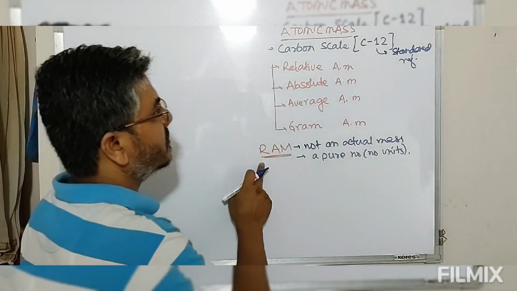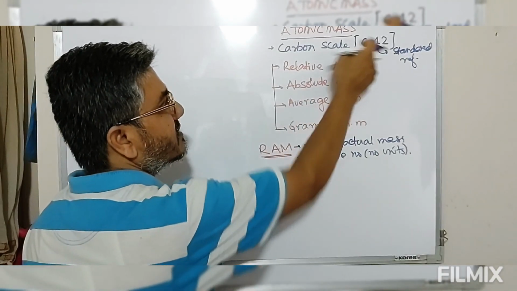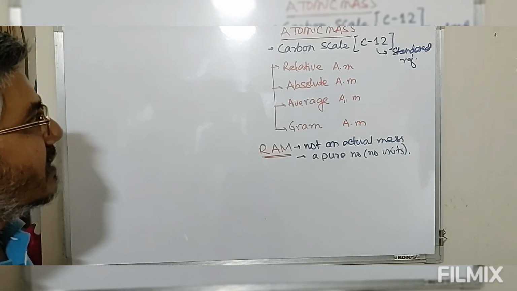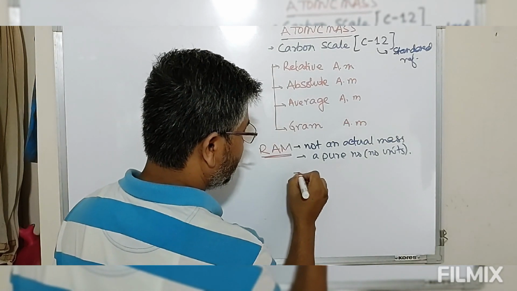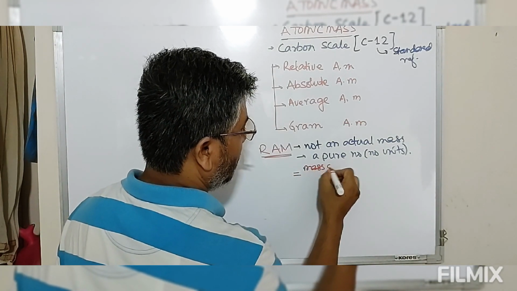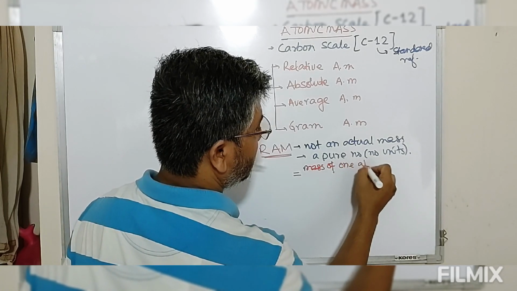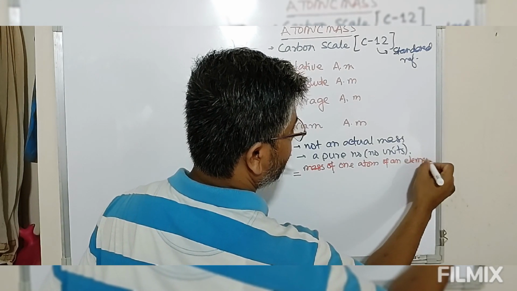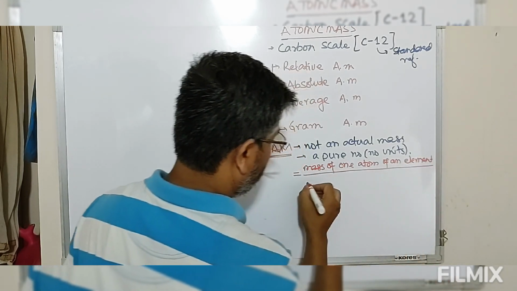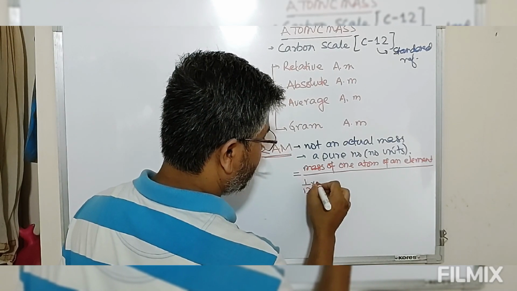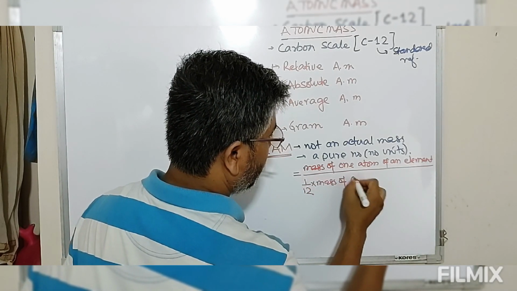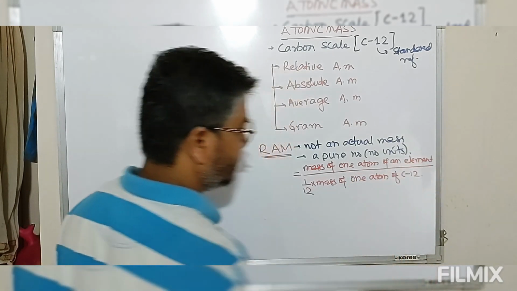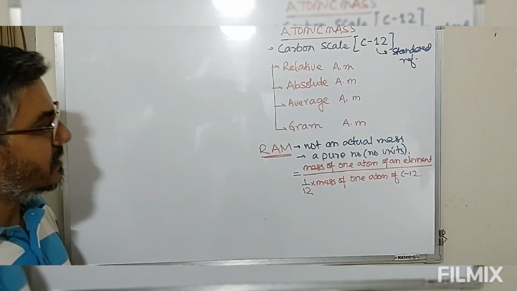Now why is this relative? Because this is measured with reference to some standard reference that is known as carbon 12. So this mass is measured with reference to carbon 12. So relative atomic mass is defined as mass of one atom of an element divided by 1/12 times mass of one atom of carbon 12. So this is what we call a relative atomic mass.